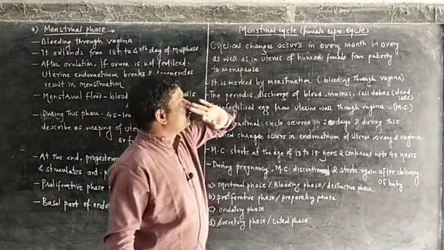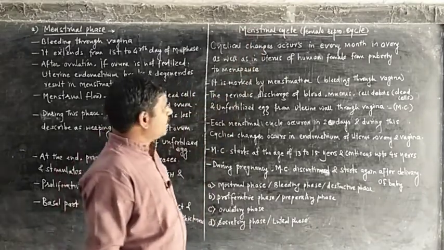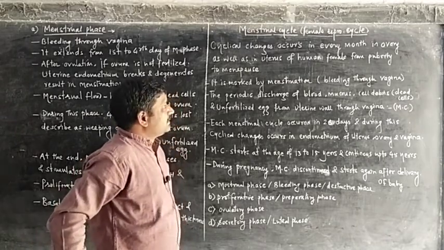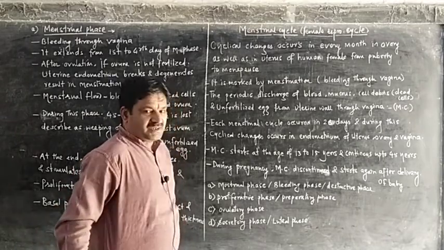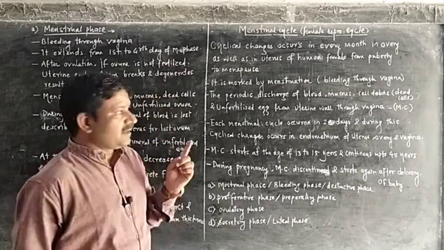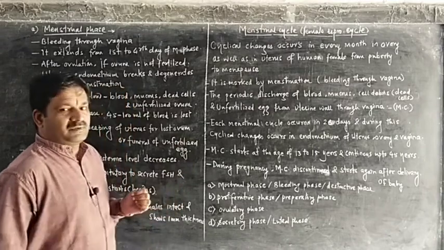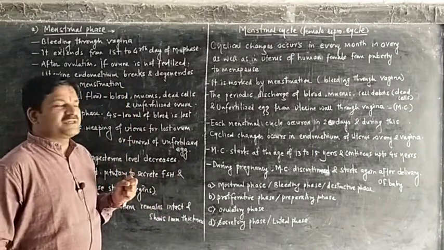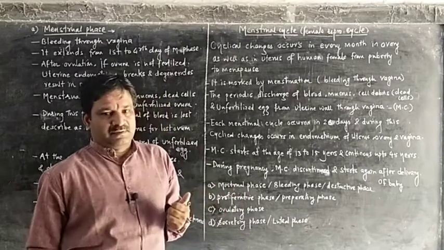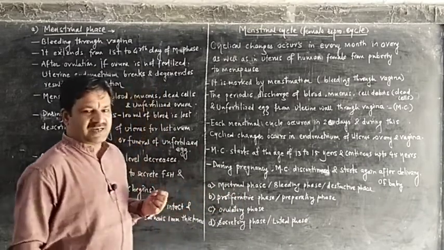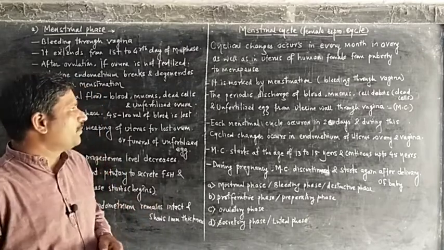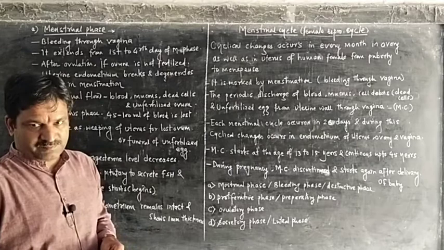We'll see the menstrual cycle or female reproductive cycle. This is the natural cycle that takes place in the human female, and during the cycle the cyclical changes occur every month in the ovary as well as the uterus of the human female from puberty to menopause.